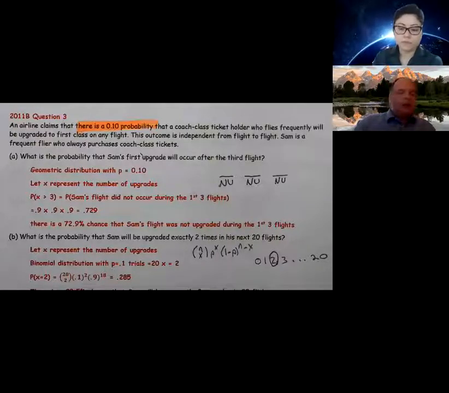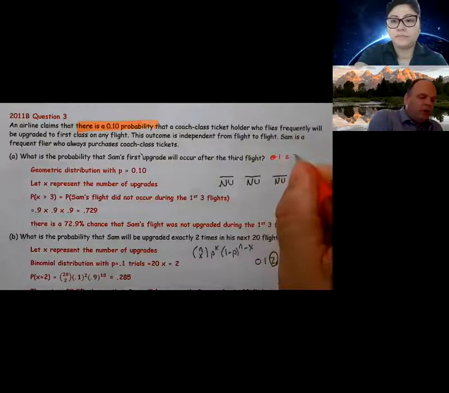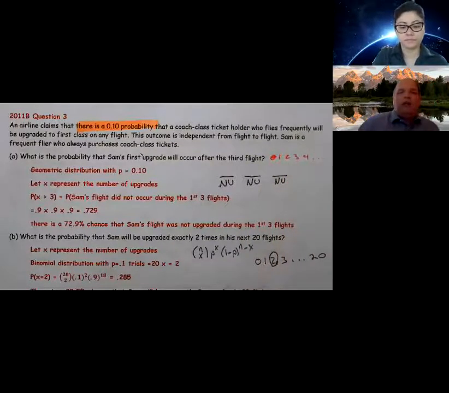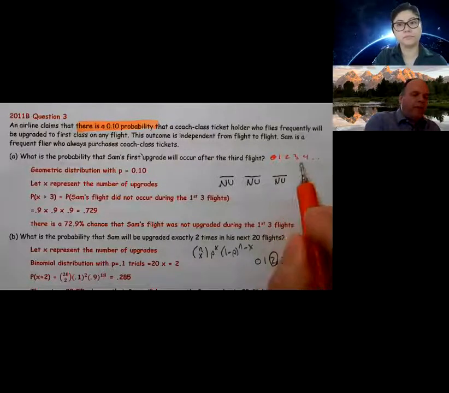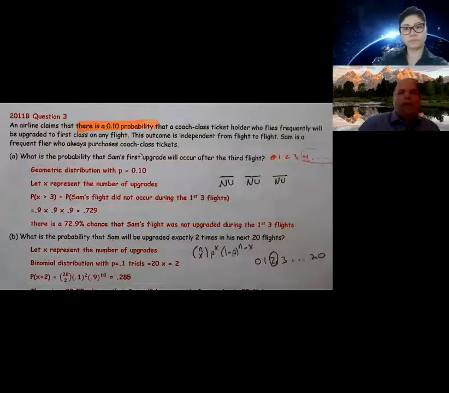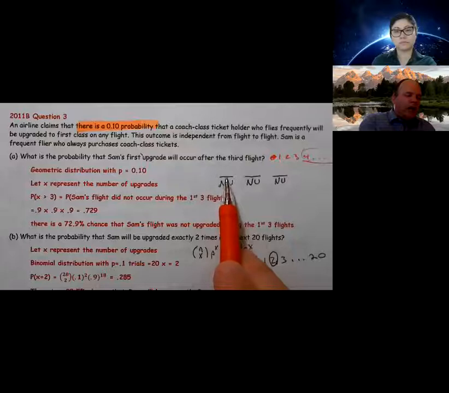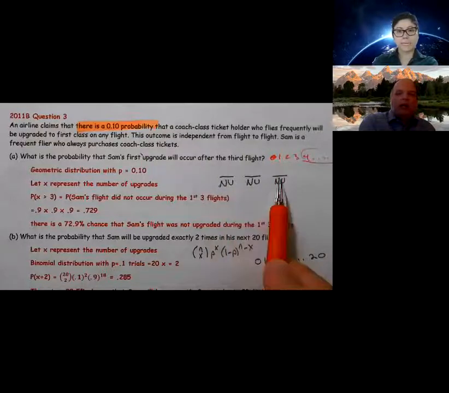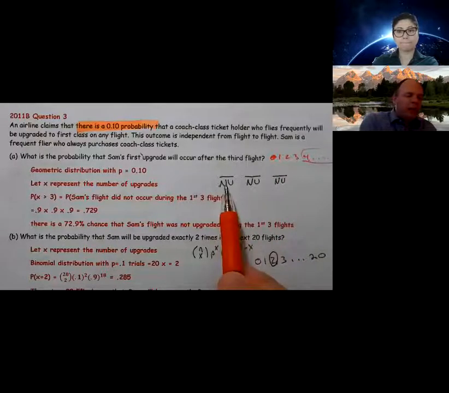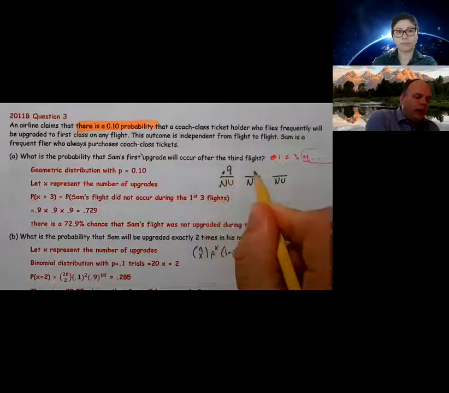They're saying the probability that it occurs after the third flight. So in this instance, you have 0, 1, 2, 3, 4, all the way to infinity. They want it to happen after the third flight, which means anything 4 or larger, 4 to infinity, would be acceptable. So I'm sitting there going 1, 2, 3. I need 3 blanks, and what do you need in those blanks? The probability that I'm not upgraded. If the probability of an upgrade is 0.1, the probability of not being upgraded is 0.9.